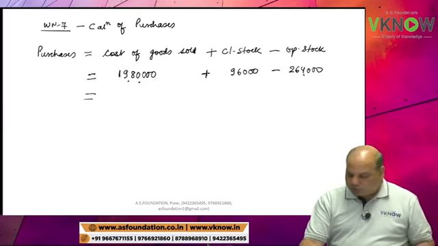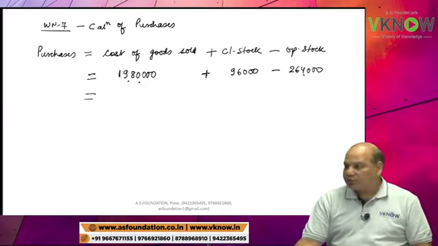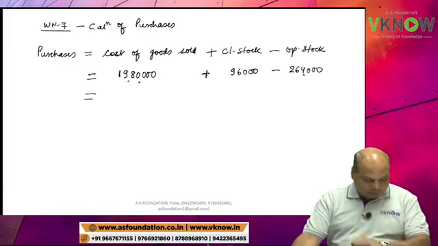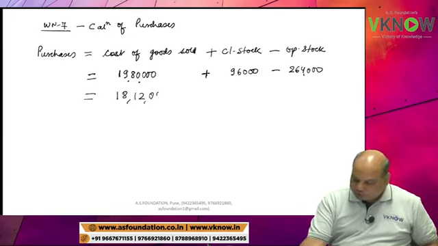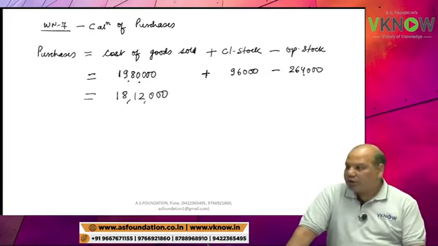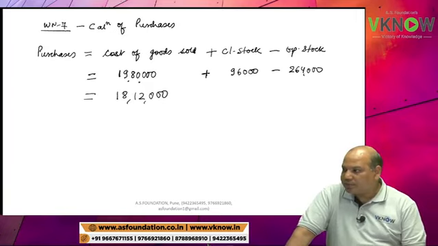So dear student, please tell me what is your purchases? What is purchases? 18 lakh 12,000. Check the answer. 18 lakh 12,000.